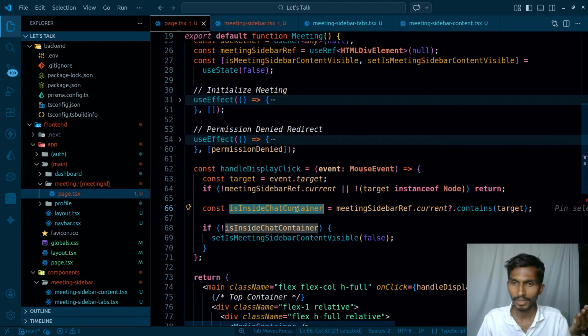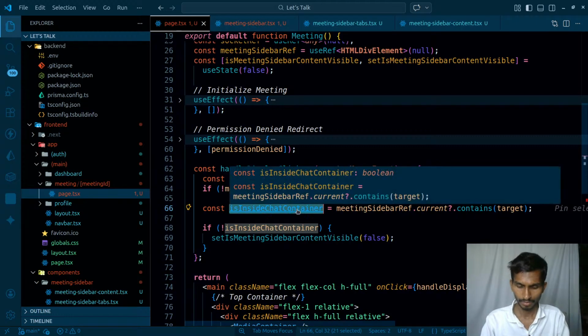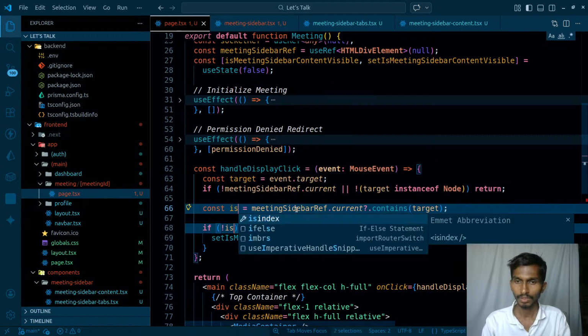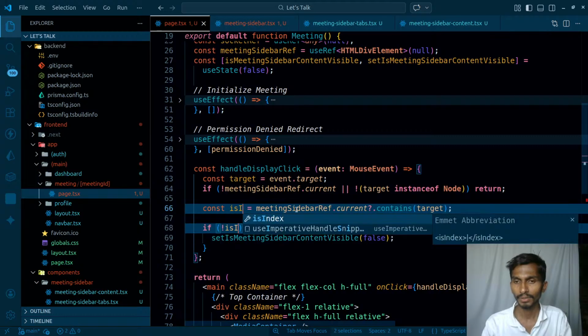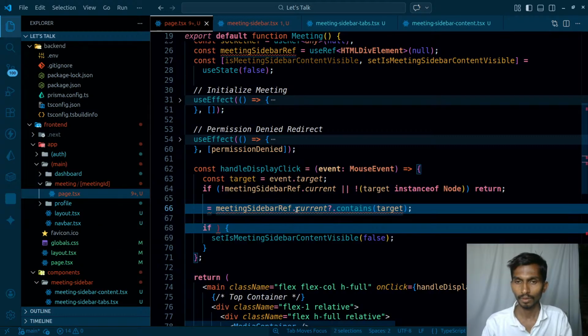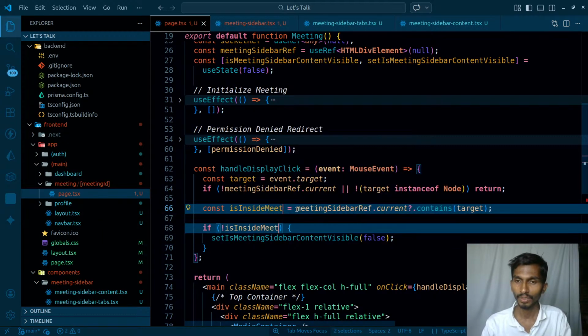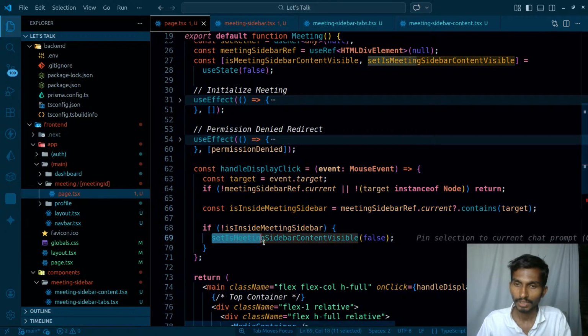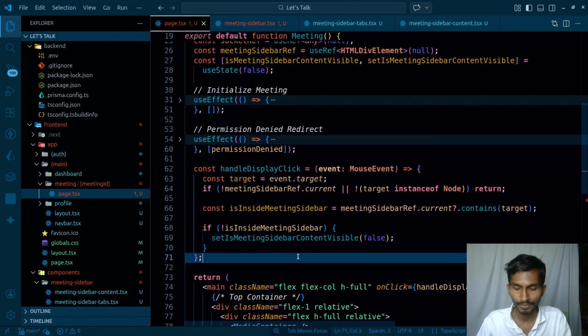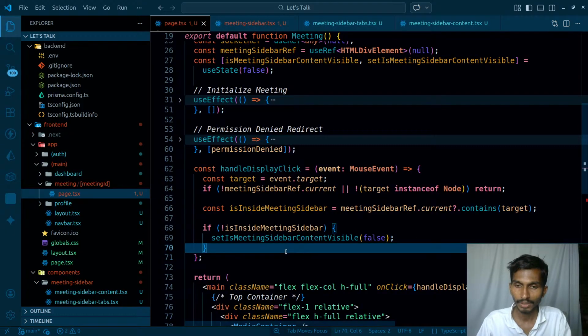So let's name it is inside meeting sidebar. So if I clicked inside the meeting sidebar, at that time set is meeting sidebar visible is gonna be false, otherwise it's actually gonna be true.